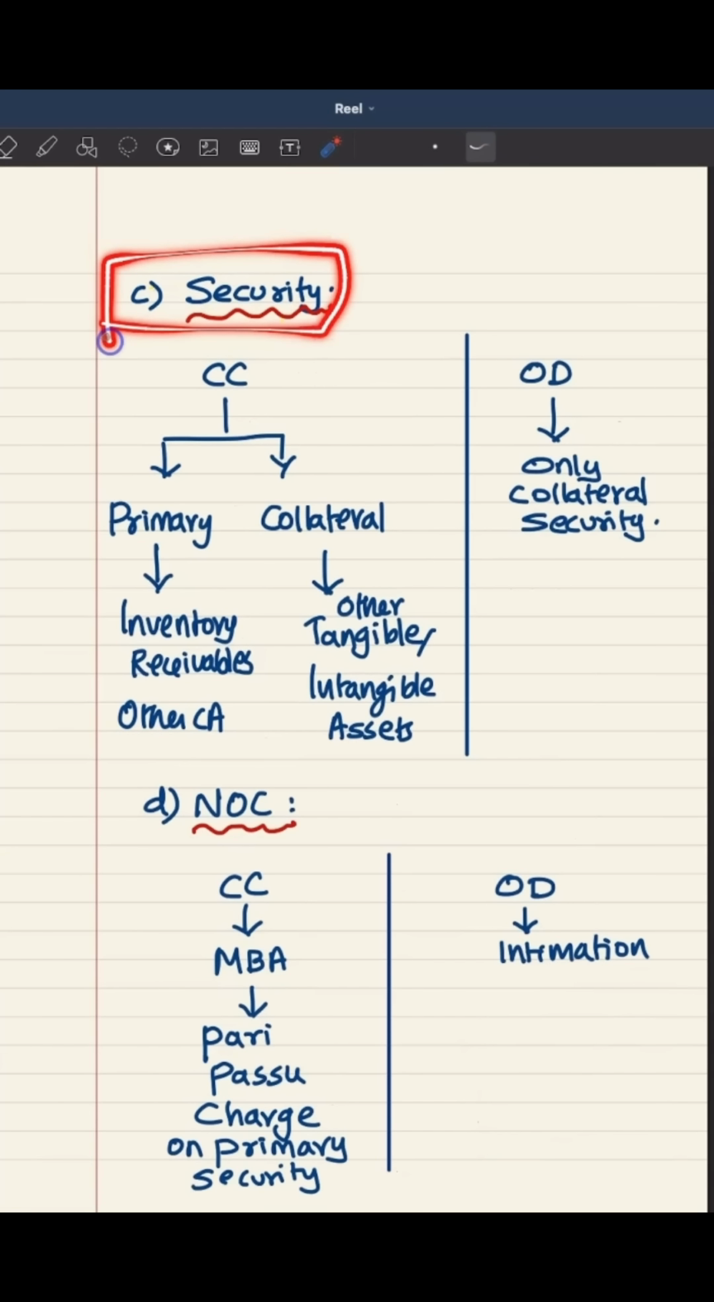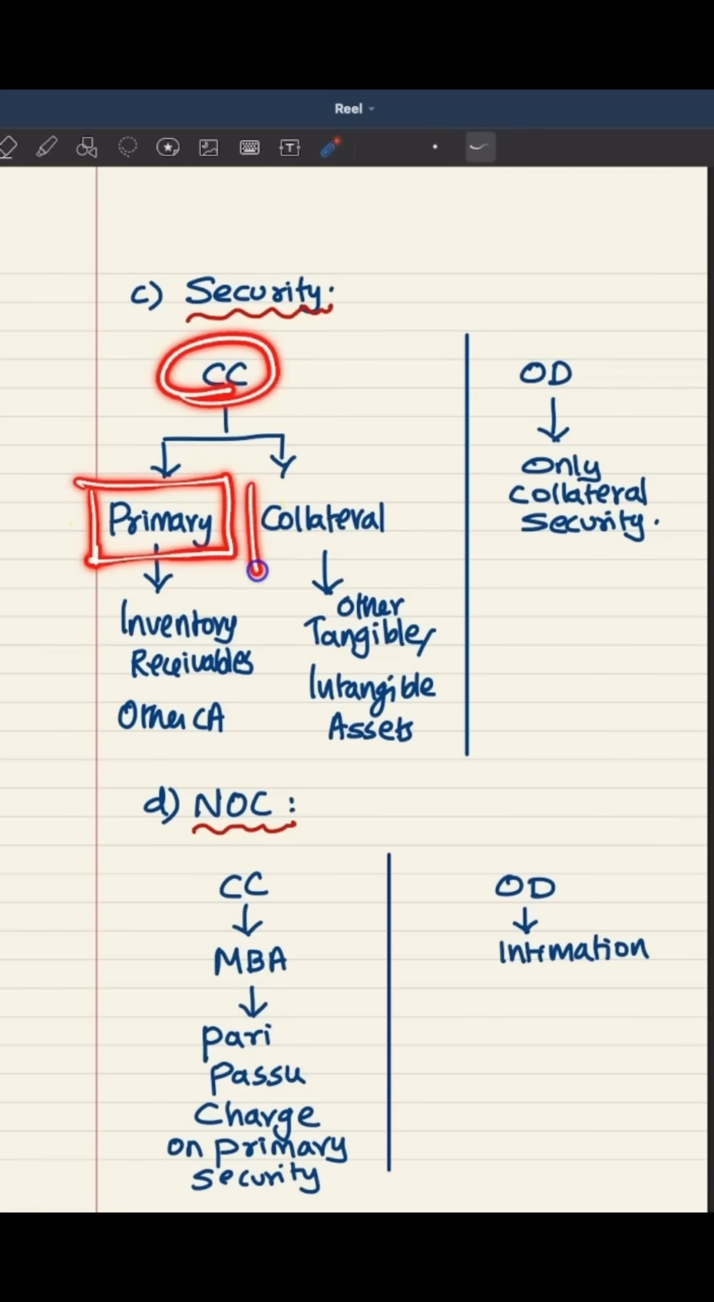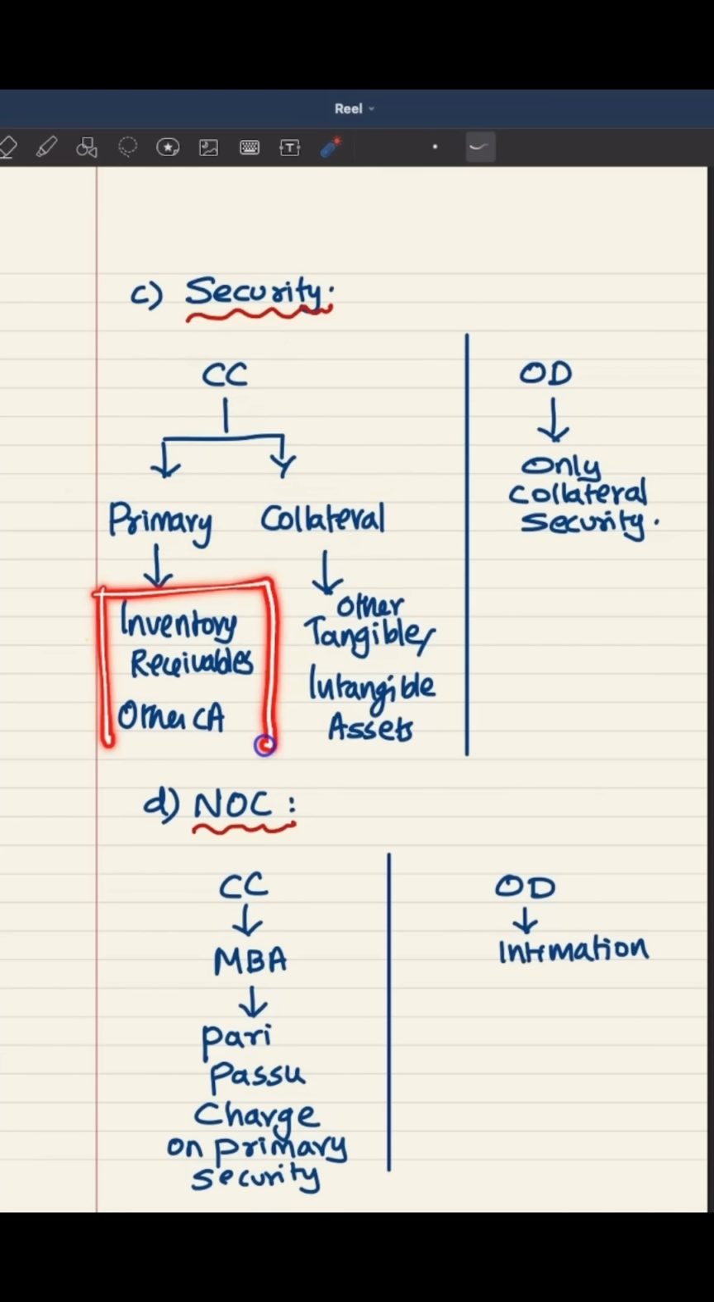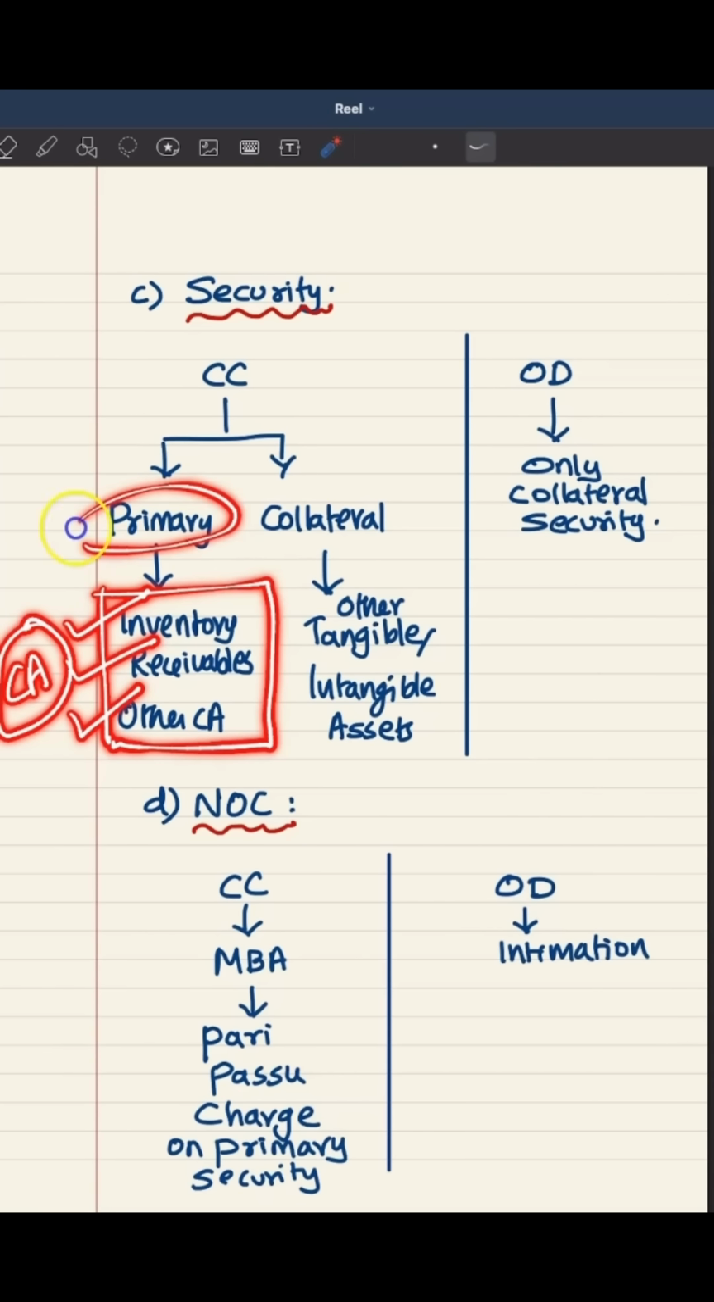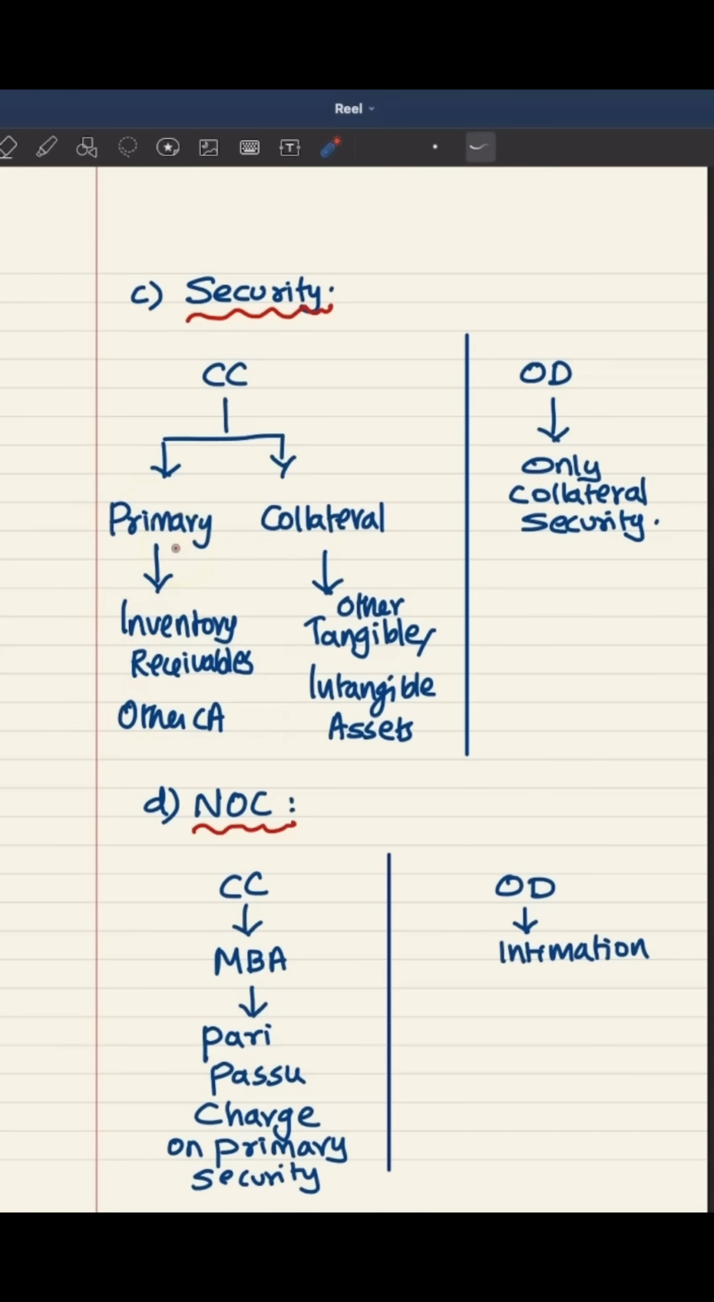Difference number 3 is with regard to security. Cash credit facility will have two types of security in most of the cases: primary security and collateral security. The primary security will be basically the assets created out of cash credit facility itself, which can be combination of inventory, receivables and other current assets. It means they typically take entire current assets as primary security, and to safeguard themselves they will also insist on collateral securities, which can be other tangible or intangible assets of the business entity or even personal assets of the borrowers or guarantors. But in case of overdraft, there will be no primary security.